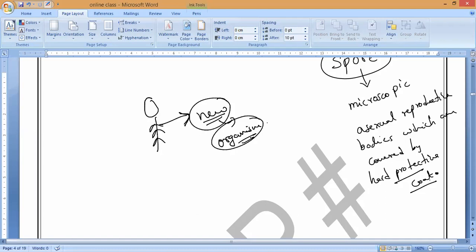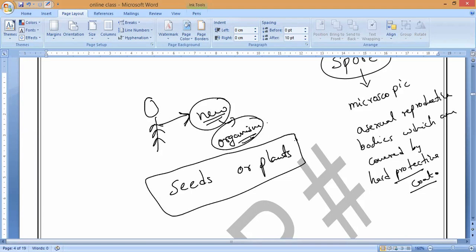That is what you have to understand. A spore is a kind of seed or small plant with extremely small weight, and it will keep on floating in air.